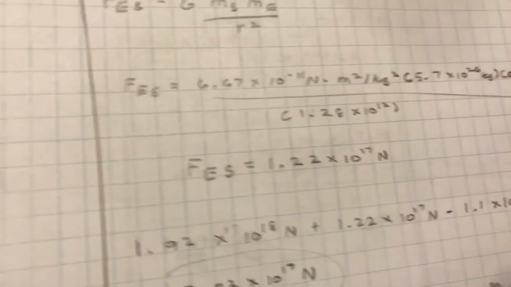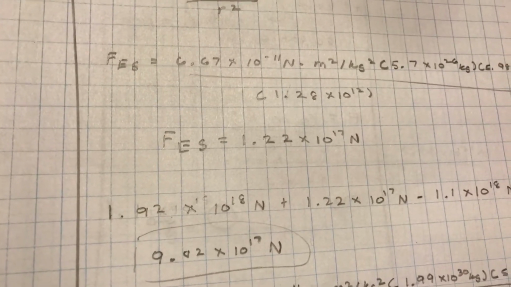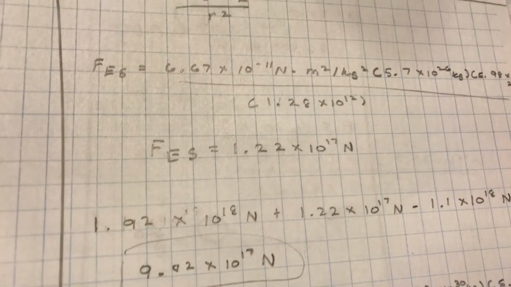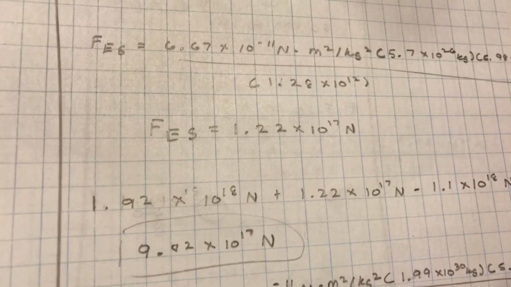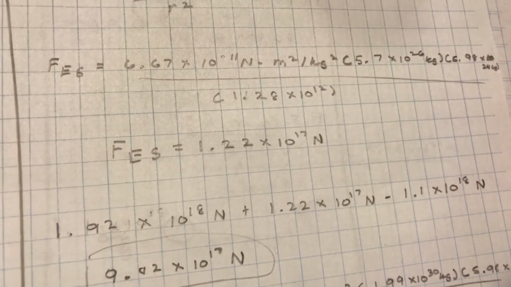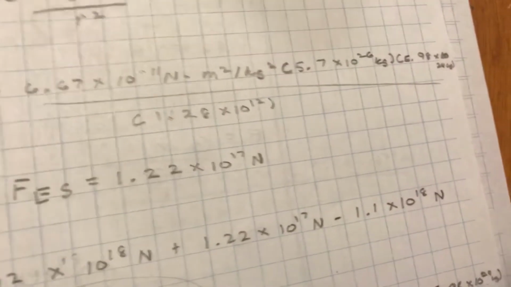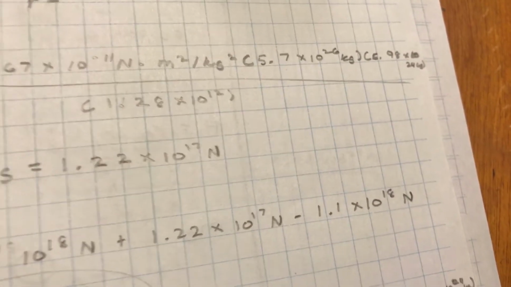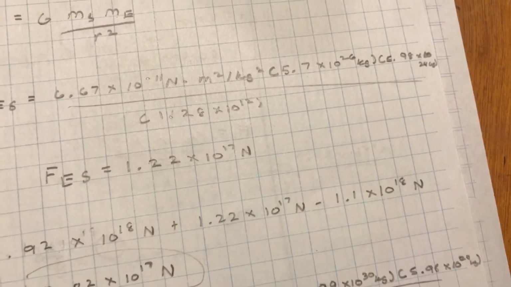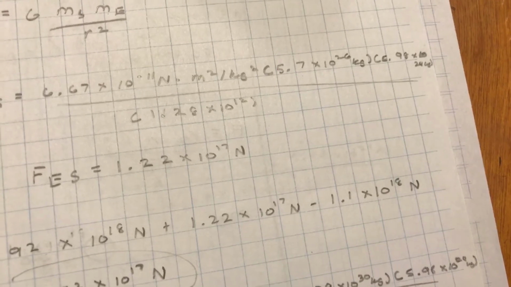Which I said right here, we said 1.92 times 10 to the 18th newtons, which was the force exerted by Jupiter on the Earth. And then we have 1.22 times 10 to the 17th newtons, which is the force exerted by Saturn. And then minus 1.1 times 10 to the 18th newtons, which is the gravitational force exerted on Earth by Venus.